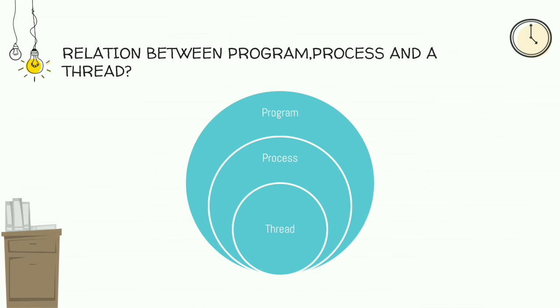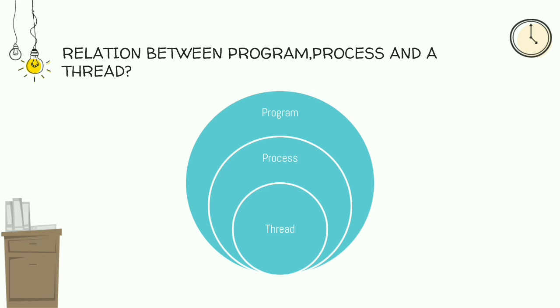So program means a set of instructions, right? Suppose I'm opening a browser. The browser, which is a program on the hard disk, when I open that application, it will become a process and it will start executing. And I can open the same browser multiple times. Suppose I am opening the browser 3 times here. That means I am executing 3 processes of the browser.